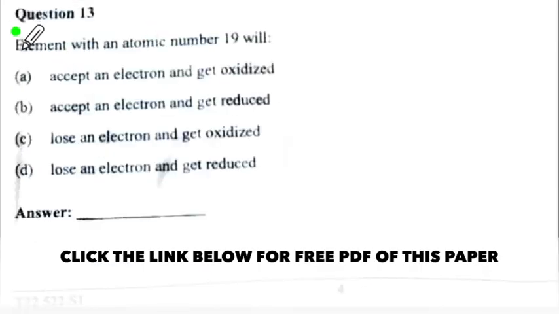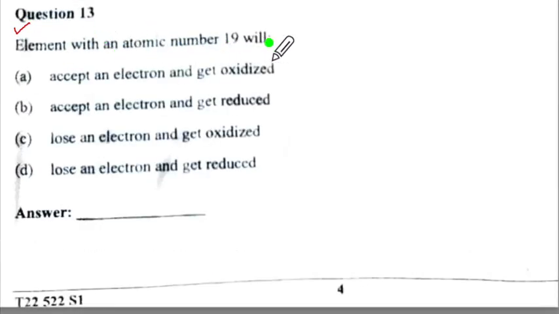Question 13. Elements with atomic number 19 will, now all these options are there. You can answer this provided in your mind you have done this, the electronic configuration. Now this is going to be a metal and it's going to lose one electron.